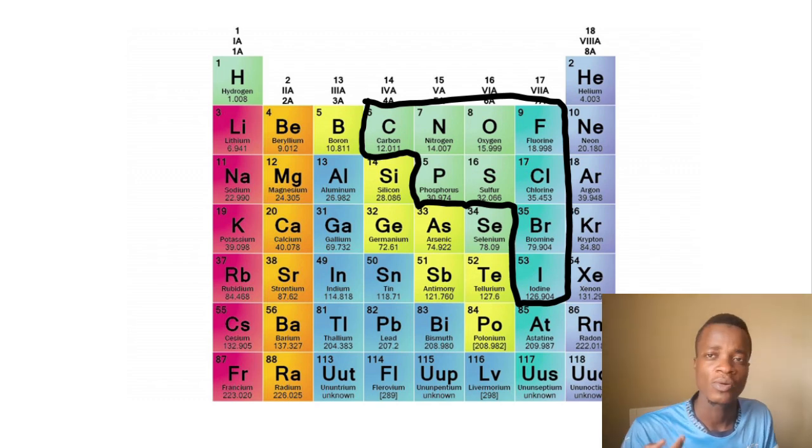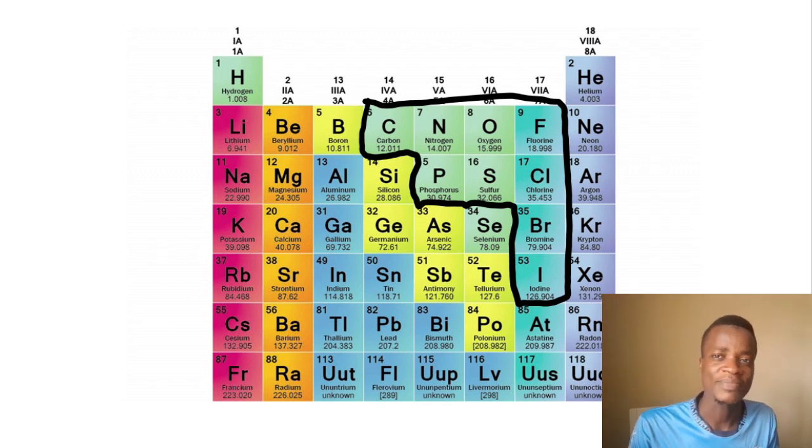So now, how to name them, now that the two of them are in the same bond, the two of them are covalent, the two of them are non-metals? How do we name them now? If you follow the previous video where we talked about naming of metal type 2 elements, we are going to do the same process. But one of the non-metals in this case is going to stand as a metal type 2.